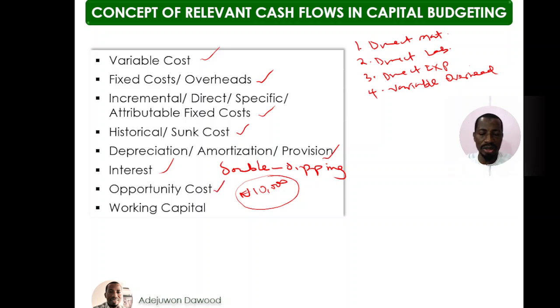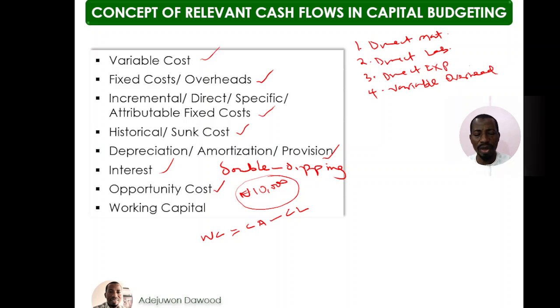And the last item we need to discuss is working capital. Working capital represents the difference between current assets and current liabilities. It is also called the amounts required for the day-to-day running of a business. For example, a company will need money to purchase inventory, supplies, stationery, pay salaries, pay suppliers, and all of that, or settle short-term obligations as they become due.